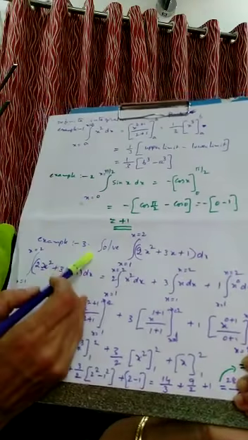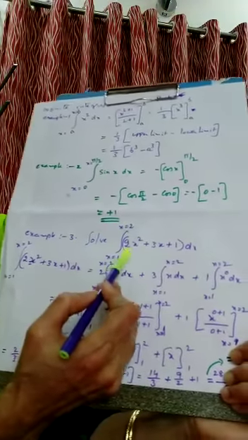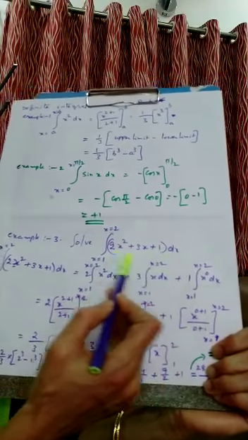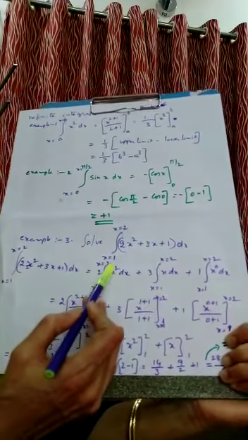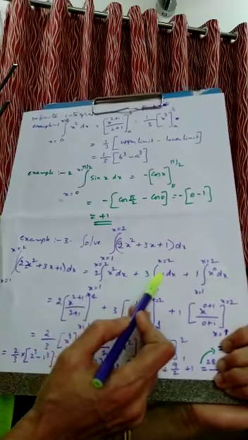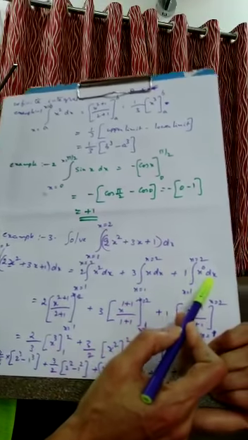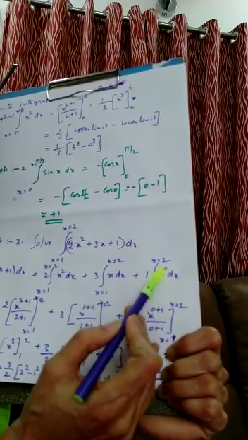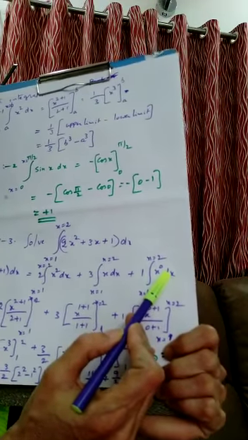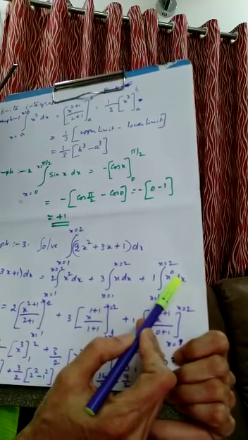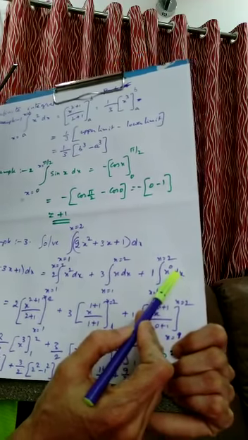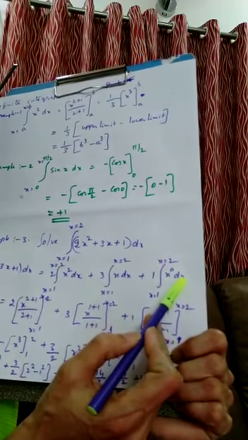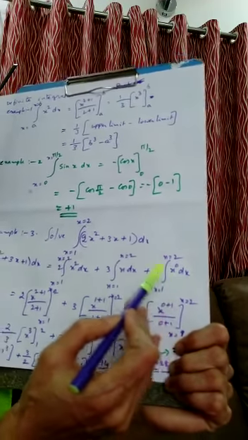Then the third example is: solve integral of 2x square plus 3x plus 1 dx. Again, separate all these terms here. Separate 2 into x square dx, 3 into x dx, plus 1 into x. It is not x, there is nothing. 1 means x raised to 0 we can write. Anything to the power of 0 is always 1. X raised to 0 is 1.